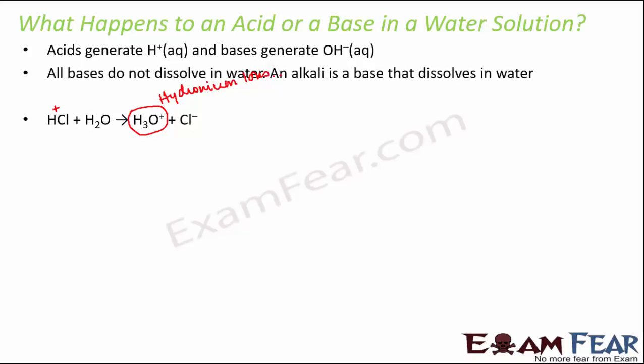Now what happens to bases? Now all bases do not dissolve in water. An alkali is a base that dissolves in water. As I have mentioned before also, those types of bases which dissolve in water are called alkalis. So let us look at a reaction. For example, NaOH. In presence of water, it forms Na plus and OH minus. So you see in this case, the base tends to generate OH minus ions. So in water, acids will always tend to generate H plus ions and bases will always tend to generate OH minus ions.